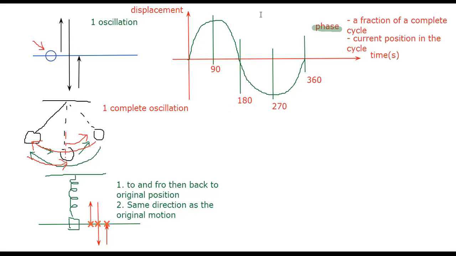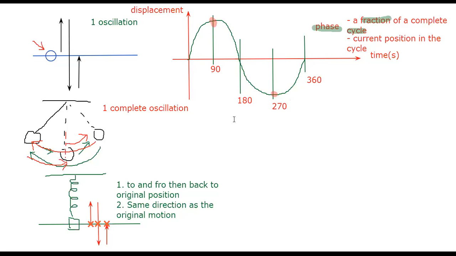You can think of it as a fraction of a complete cycle. This is one cycle over here, one complete oscillation. So is the particle at 270 degrees here, or at 90 degrees here? That is the phase.